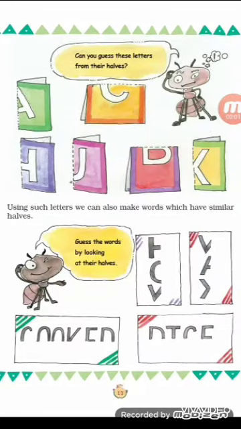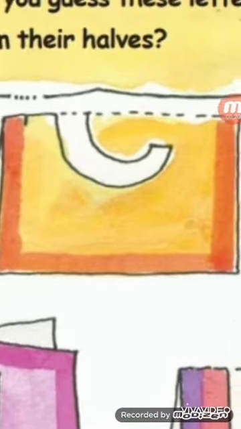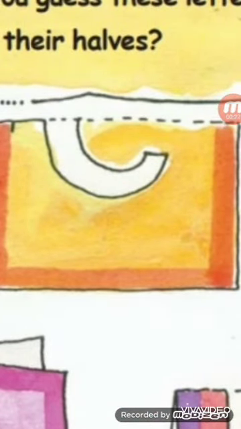Can you guess these letters from their halves? Here in this exercise only the half of the letters are given. You have to find out which letters these are. So we will do the first one. See, the first one: if we draw the same on the other half side, which letter will we get? This is the letter A. Yes. Then see the next one. If we draw similar on the upper side, we will get C. This letter is C.